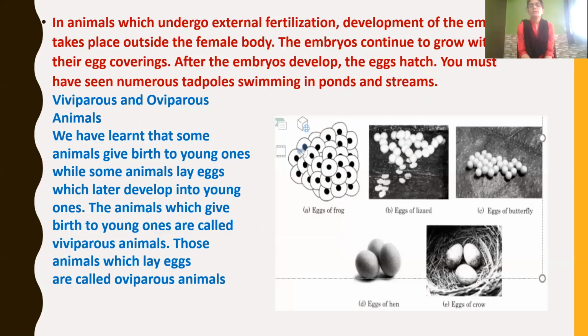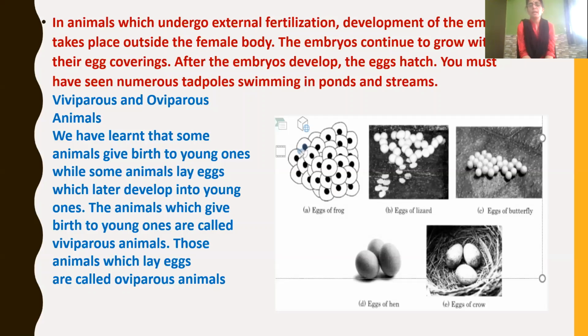Now, coming back to external fertilization, that is, the fertilization takes place outside the female body. Here, the embryo continuously grows outside the body. After the embryo develops, the eggs hatch out, isn't it? The same way it occurs in frogs, fish eggs, etc. That is why we can see numerous tadpoles swimming in ponds and streams.